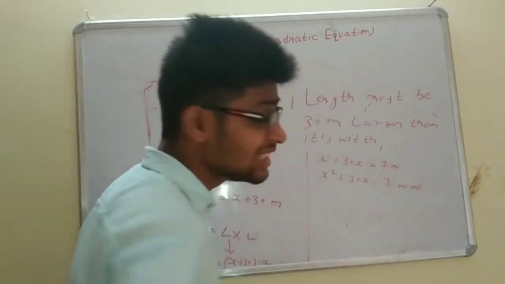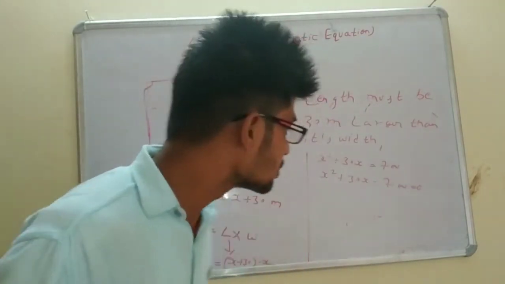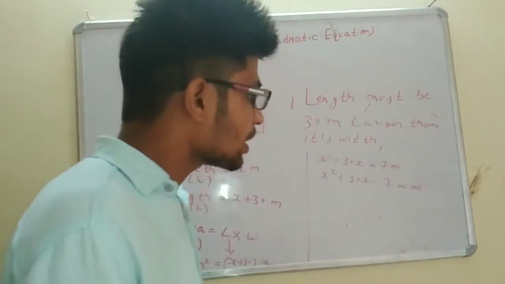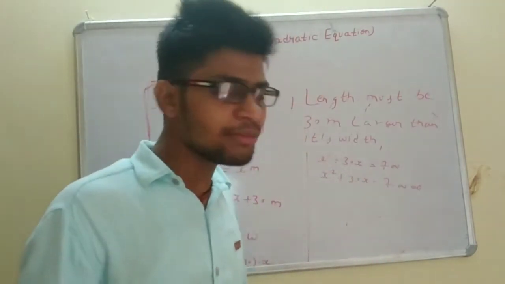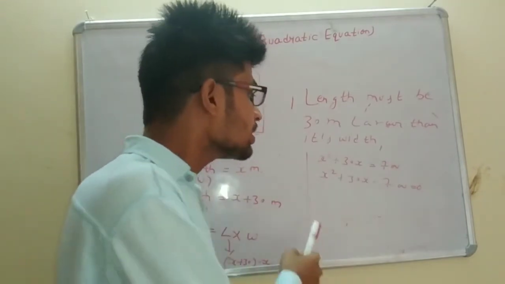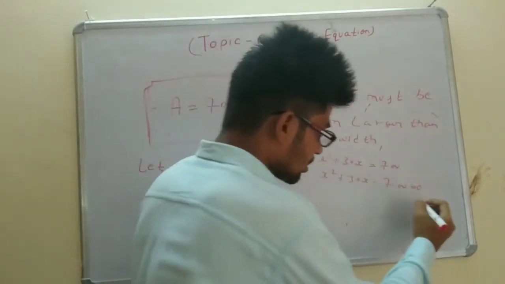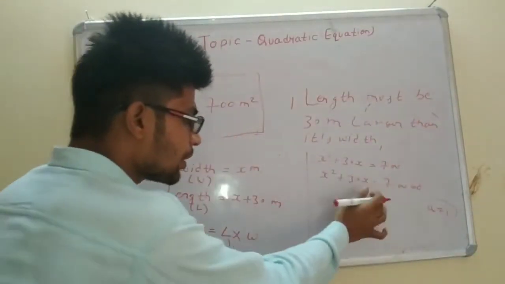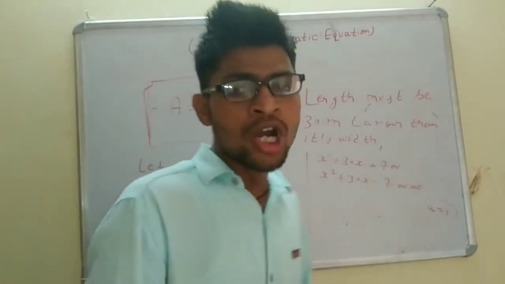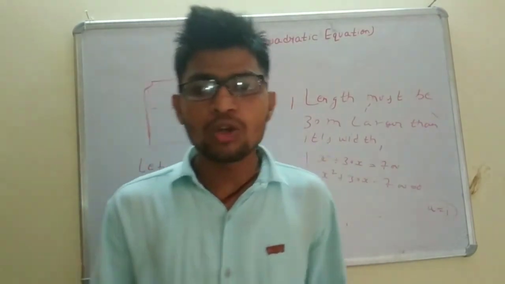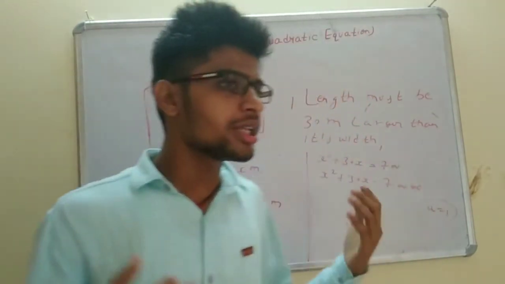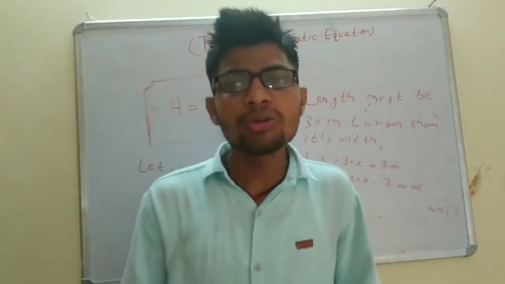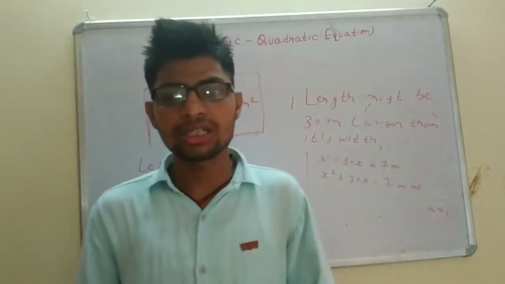So what is this? This is a quadratic equation, because it is of the form ax square plus bx plus c, provided that a is not equal to 0. Can you tell me what is the value of a here? Here a is 1. That's why we have said that it is a quadratic equation. So I hope you have got how to form the quadratic equation if a condition is given like this.